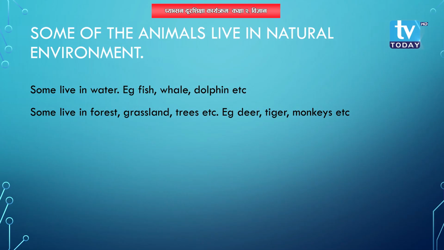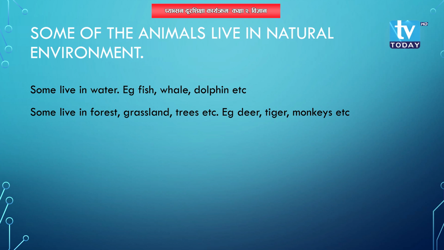Now, as I have told already, some of the animals live in a natural habitat. Natural, gifted by nature, not created by human beings, okay? That is nature created, that is nature gifted. Then, what sort of animals live in a natural habitat? Have you been to a zoo or not? Have you seen their lions and tigers?